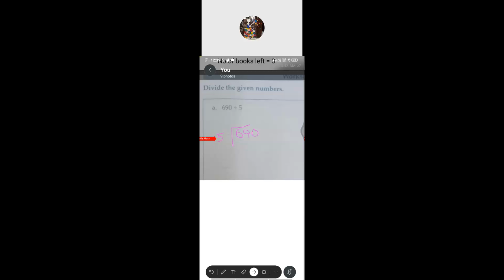Then only you go digit by digit. Otherwise, if it is less than the divisor, you have to take 2 digits simultaneously. Got it? Now, if you compare 6 with 5, 6 is greater than 5. So now we can do it digit by digit.